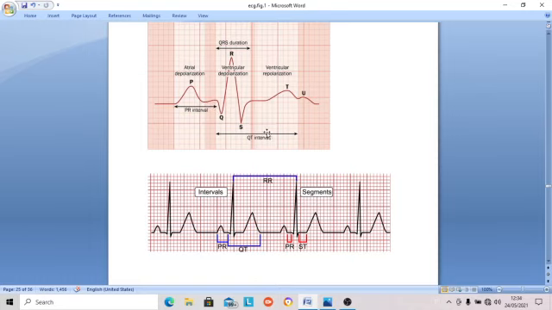Then another interval is the QT interval, from the beginning of the QRS complex to the end of the T wave. This is another important interval. This is the total time taken for the ventricles to get depolarized and repolarized. The QRS complex is ongoing ventricular depolarization. This gives the deflection of the QRS complex. This is the exact wording. It may not be in books, but you have to remember it.